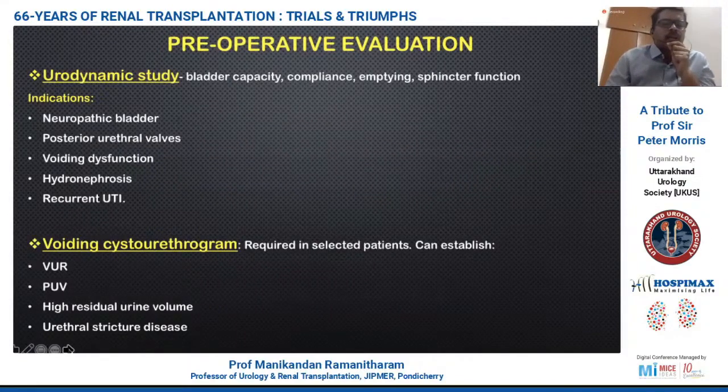The next two important investigations in this group of patients are the urodynamic study, whose basic purpose is to assess the capacity, compliance, the voiding phase, and the sphincteric function, and the voiding cystourethrogram. There are two schools of thought in the evaluation of these patients. Sometimes voiding cystourethrography has been overutilized, but the current consensus is that it's required in a selected group of patients, particularly patients with vesicoureteral reflux, post-urethral valve patients, patients with a high residual urine volume, and patients with Schistosoma disease.